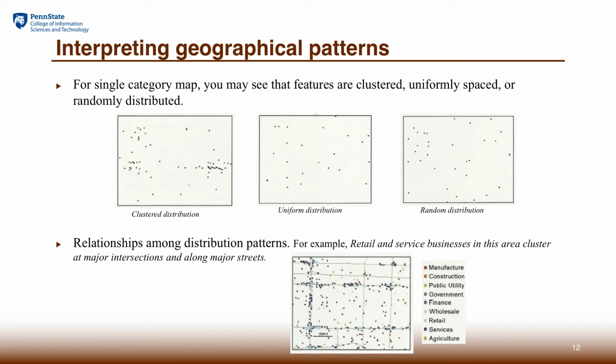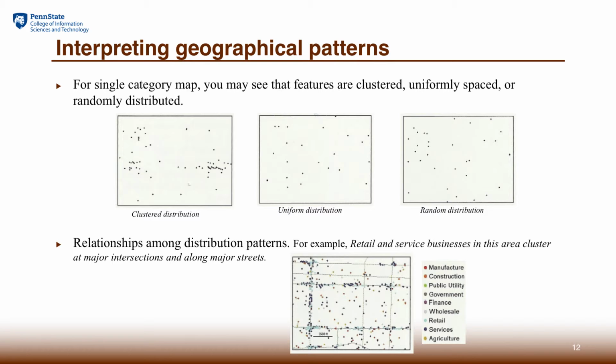Although we can roughly classify these three patterns, please remember that these patterns tend to change with the scale of the map. At a broader scale, it may look like a random distribution, but if you look at a large scale, the localities, you may see some clusters here and there. Also, it could be spatially heterogeneous.